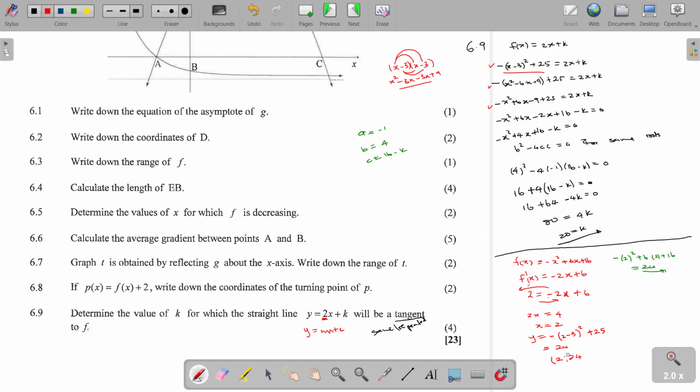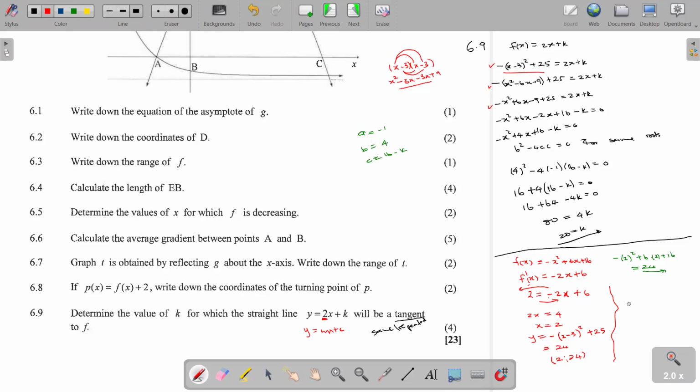So when you get that, substitute this point in this equation, because we are saying this is the point of contact. This point on f is the point of contact of this line and the curve. So substitute this point in this line to get the value of k.